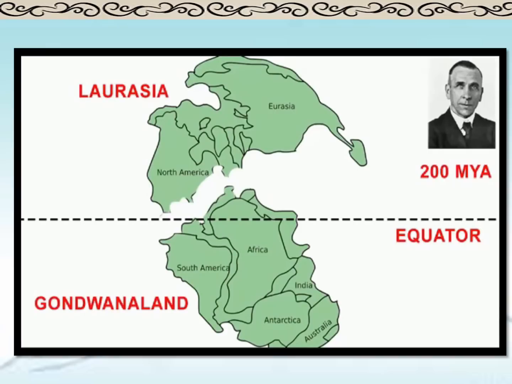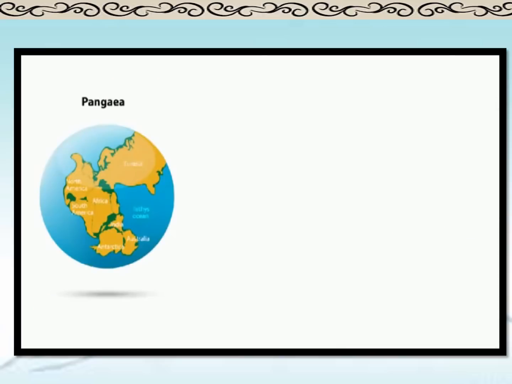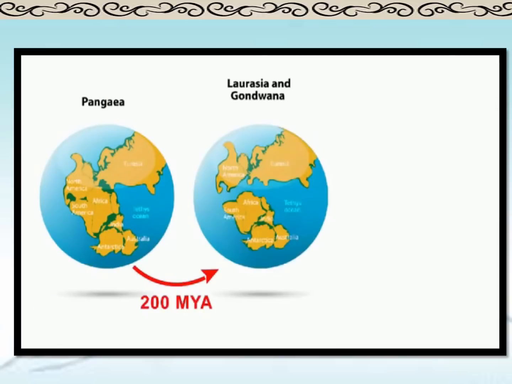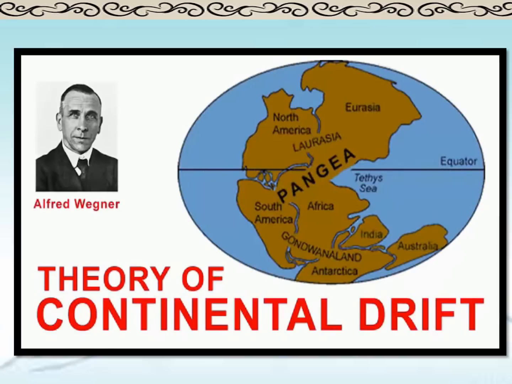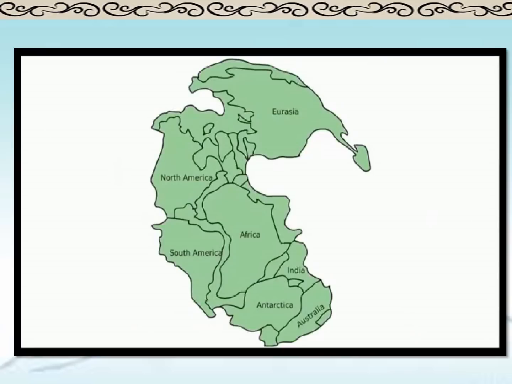These two continents were called the northern and southern continents, as one was in the north and the other was in the south. After that, Laurasia and Gondwana continued to break down into smaller continents that we see today. Thus, today we have 7 continents: North America, South America, Africa, Europe, Asia, Australia and Antarctica. In this way, continents were formed.